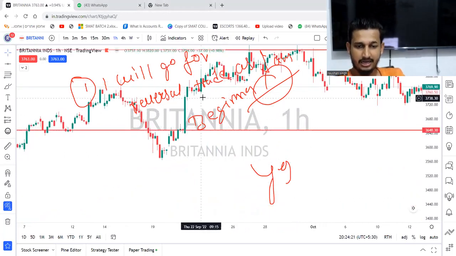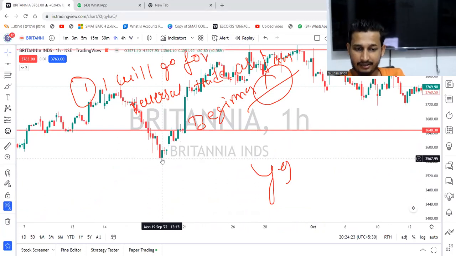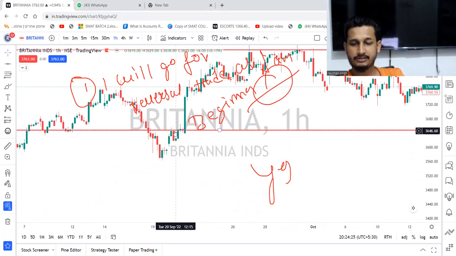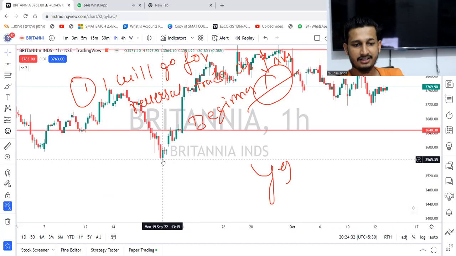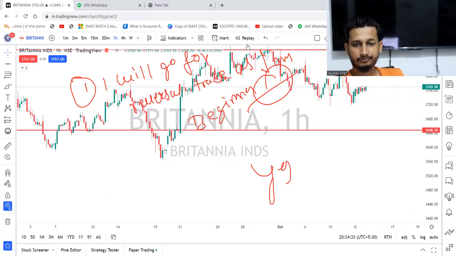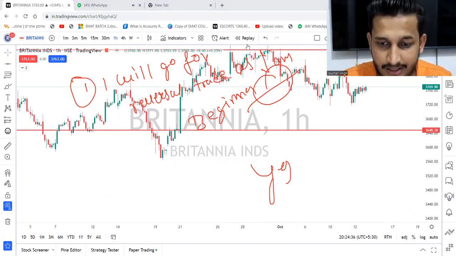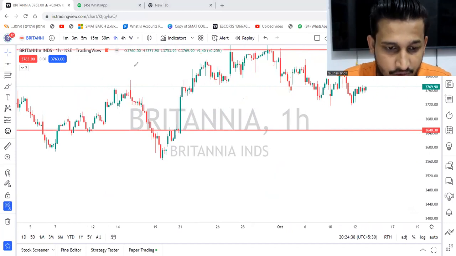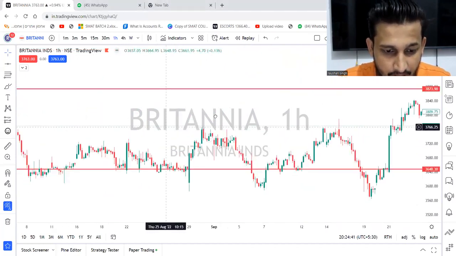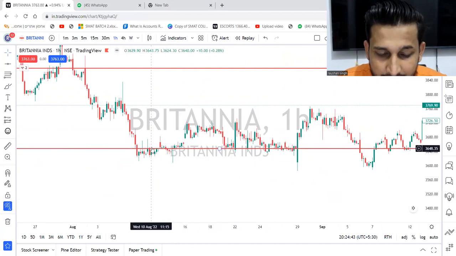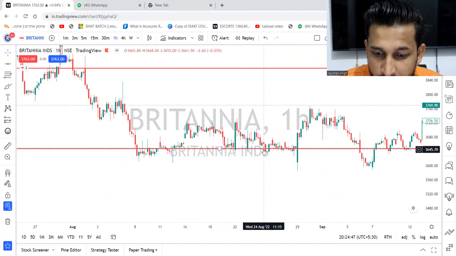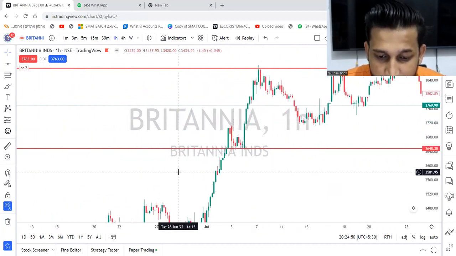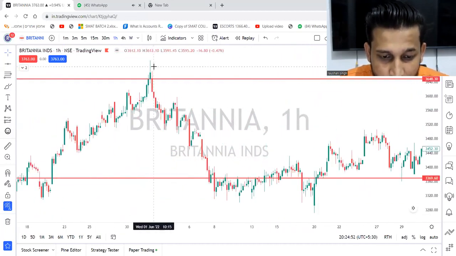In a case where the prices come to this point, above this it was earlier acting as a support level. Now it is acting as a resistance level. I clearly showed you. This line is stopping the prices from going downside, whereas earlier it was stopping the prices from going upside.